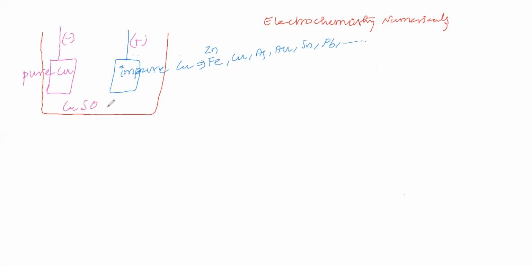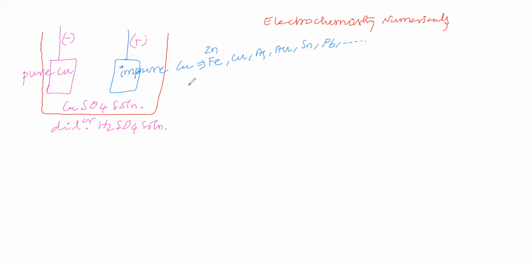The electrolyte is copper sulfate solution, otherwise dilute sulfuric acid solution. The electrolyte we are taking is copper sulfate solution or dilute sulfuric acid solution. Now, in the anode, dissolution is possible.